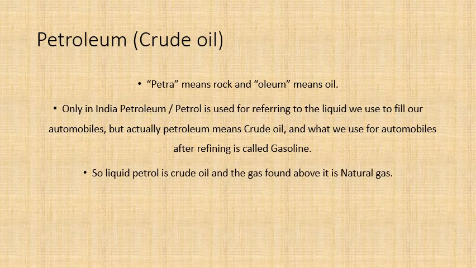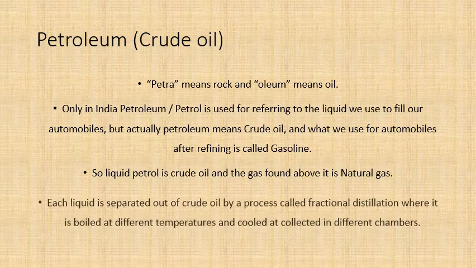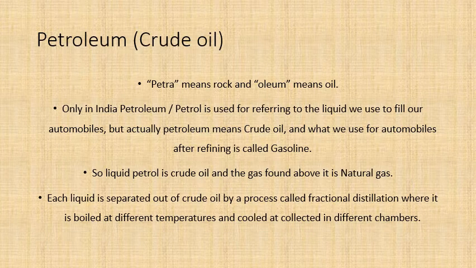So liquid petroleum is crude oil, and the gas found above crude oil is actually called natural gas. Each liquid is separated out of crude oil by a process called fractional distillation, which is a very important process where it is boiled at different temperatures, cooled, and collected in different chambers. So when the evaporated vapors get collected in different chambers after it is distilled, you can get different liquids.